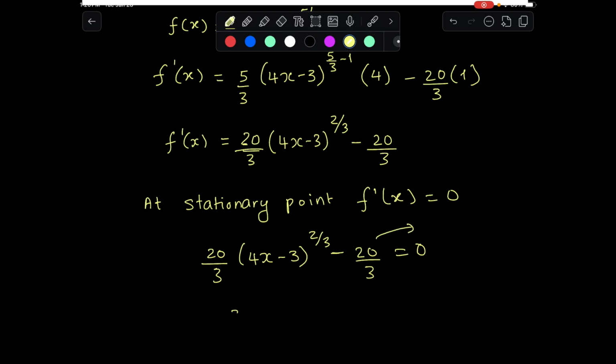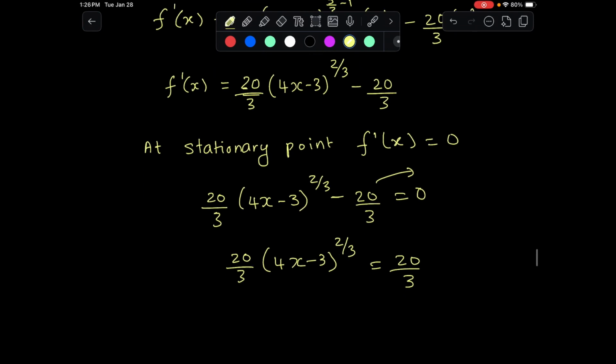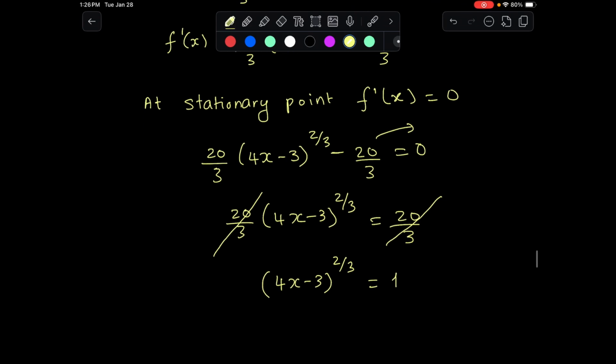Move the 20 over 3 to the other side. That gives us 20 over 3 (4x minus 3) to the power of 2/3 equal to 20 over 3. The 20 over 3 on both sides could cancel off. Now we are left with (4x minus 3) to the power of 2/3 is equal to 1, not 0, because 20 over 3 divided by 20 over 3 is 1, not 0.